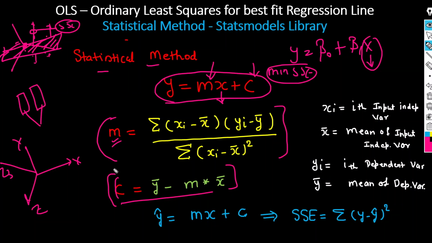Once we calculate M and C, we will predict the output value. We will apply the M and C values here, and then calculate the Y output value for different X values. Then again we will calculate the SSE, because by this we calculate Y hat, which is the Y output, and we already have the input. Then we take the difference, like the distance, add all the distances, and that SSE we will use as our evaluation metric in a statistical method.